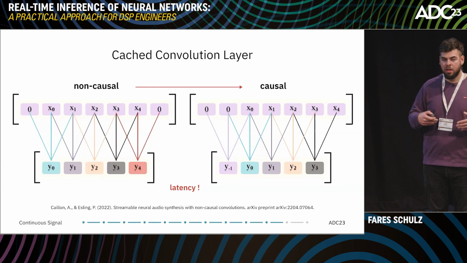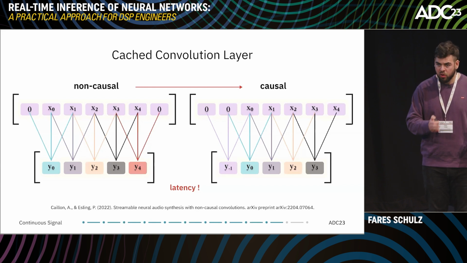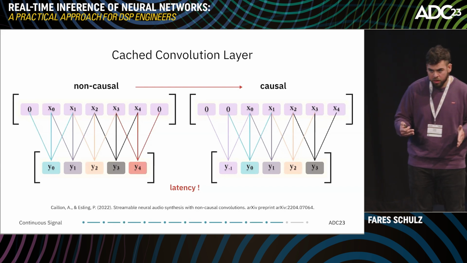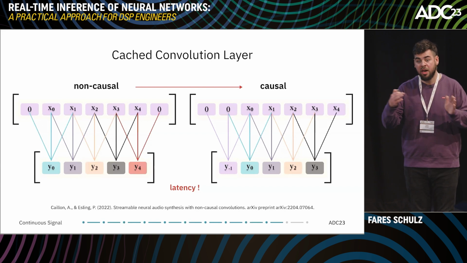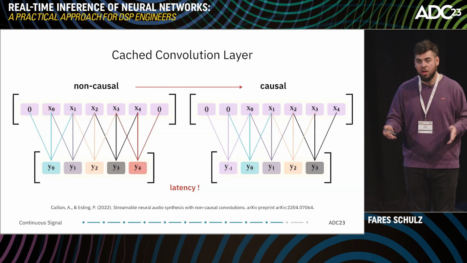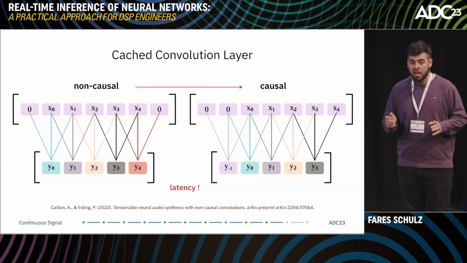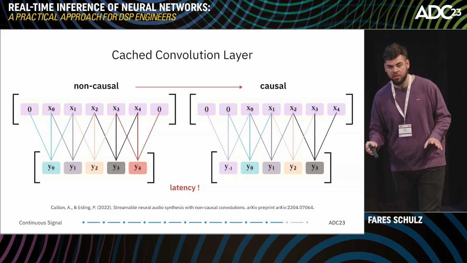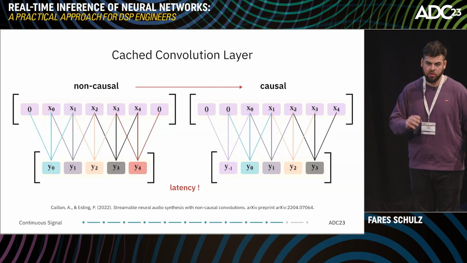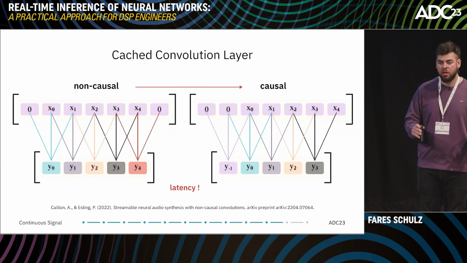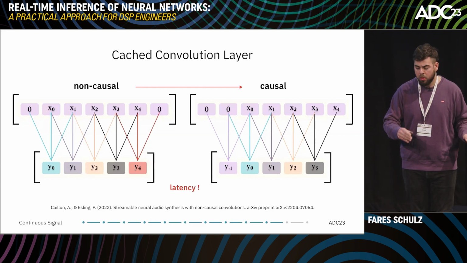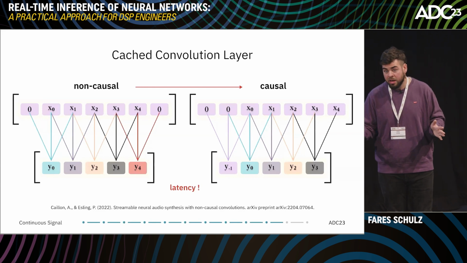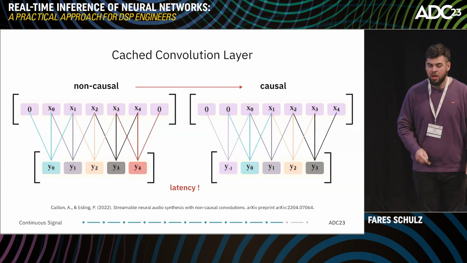For example, the neural network model RAVE can be trained in a non-causal way and in a causal way. If we train RAVE in a non-causal way and then make this RAVE model streamable afterwards, we will have a latency of 650 milliseconds. If we train the RAVE model in a causal way and make it streamable afterwards, we will only have a latency of 50 milliseconds. So you see, there is quite a big difference there, and therefore we recommend: whenever you have convolutional layers that you can train causally, and you want to make your model streamable afterwards, and you care about the latency, then try to train your network in a causal way.